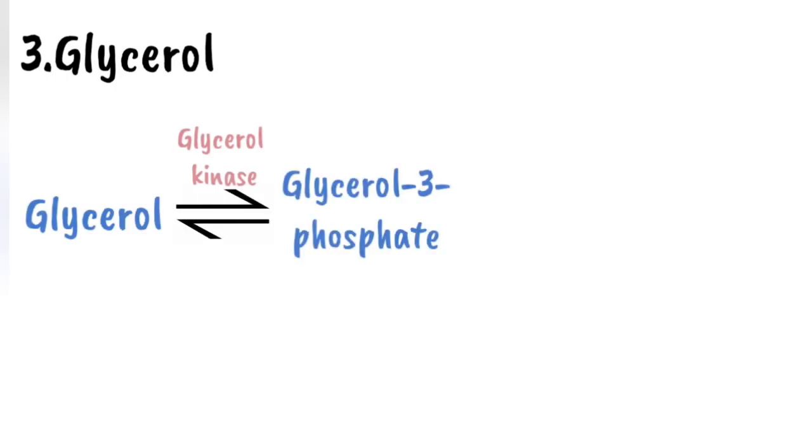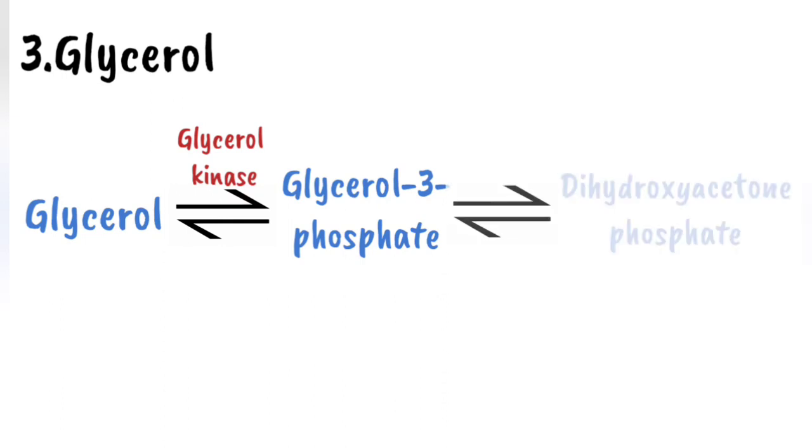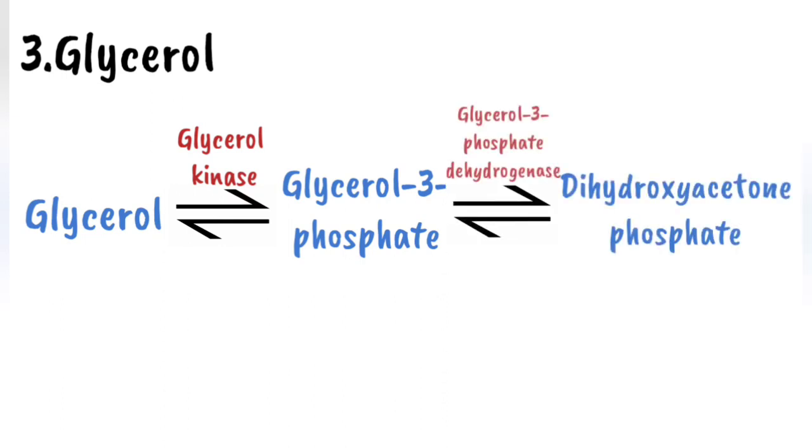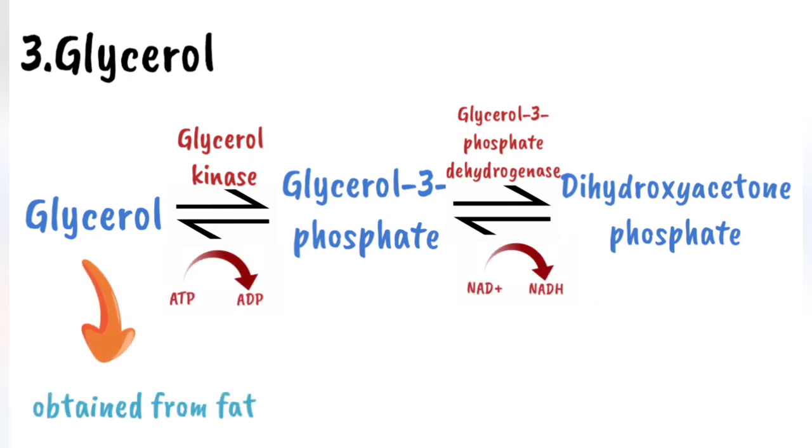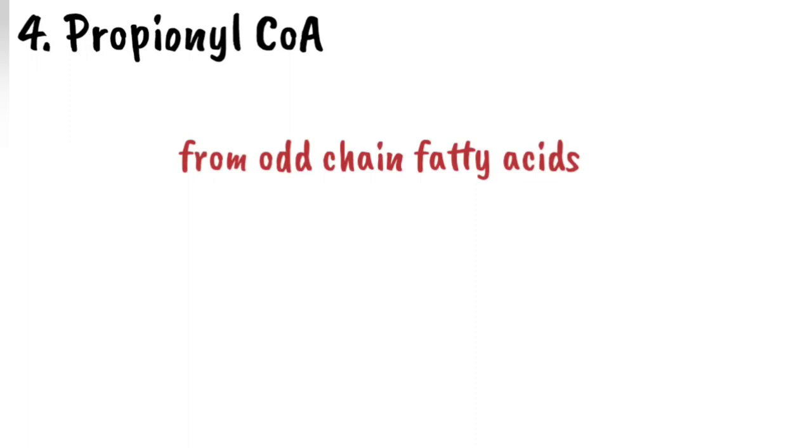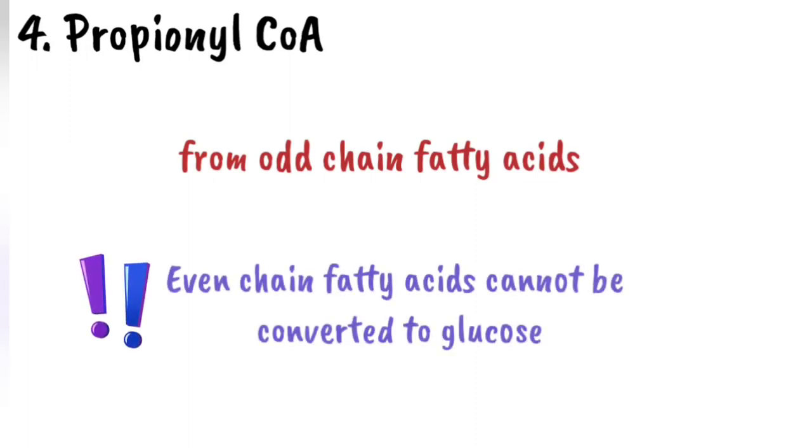The third substrate is glycerol. Glycerol is converted to glycerol 3-phosphate by glycerol kinase and further to dihydroxyacetone phosphate by glycerol 3-phosphate dehydrogenase. The first step requires ATP and the second step NAD+. Glycerol is obtained from fat, and the fourth substrate is propionyl CoA. Propionyl CoA is obtained from odd-chain fatty acid. The important fact to remember is that even-chain fatty acid cannot be converted into glucose. Only odd-chain fatty acids can form glucose.